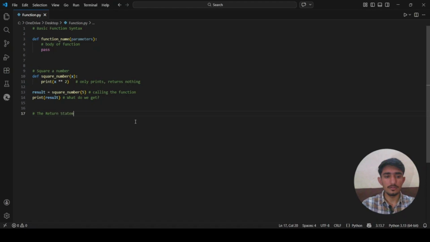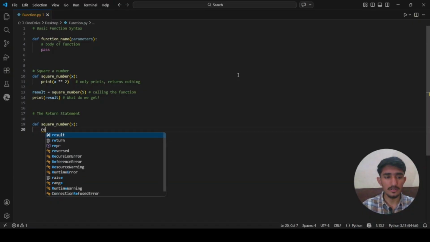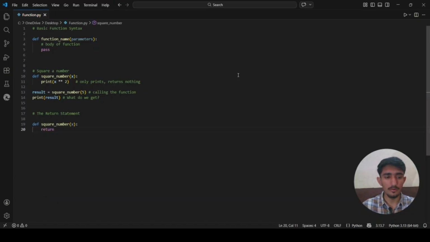Return statement. To give a value back to the caller, we use the return keyword. So let's rewrite the whole function: def square_number with parameter x.